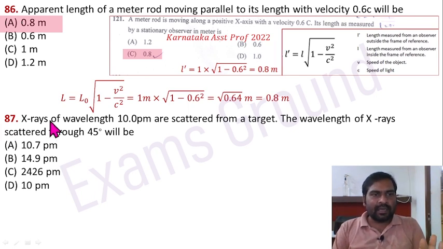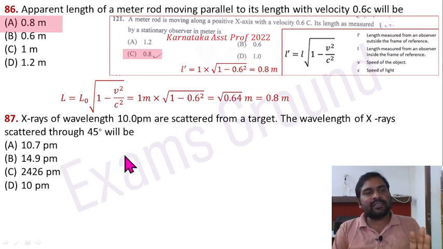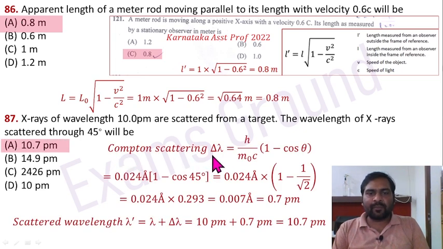Question 87. X-rays of wavelength 10 picometer are scattered from a target. The wavelength of X-ray scattered through 45 degree will be. Use the Compton scattering formula delta lambda equals h divided by m naught c into bracket 1 minus cos theta. H divided by m naught c equals 0.024 angstrom, and 1 minus cos 45 degree, where cos 45 degree equals 1 divided by square root 2. After solving it, it is 0.7 picometer.